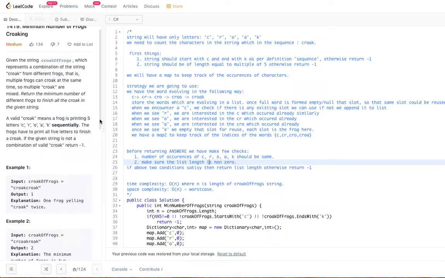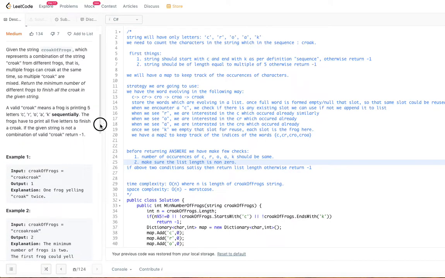So for example, if a string has CRO or something like that, that means that is not a valid croak. Or CROAK and CRO is also there, that is also not a valid croak. So a croak should have all the 5 characters. That's what it said, right? All the 5 letters, then only it's a valid croak.